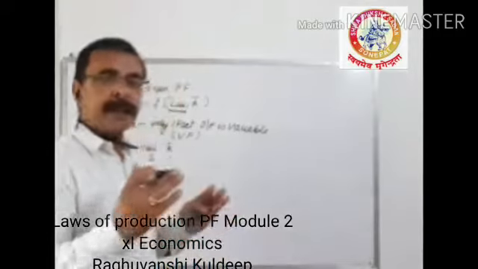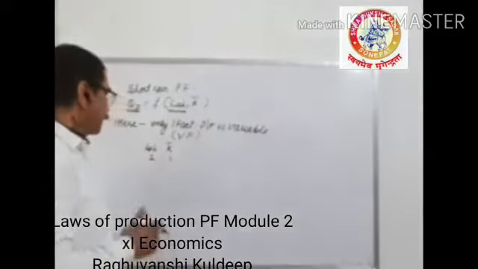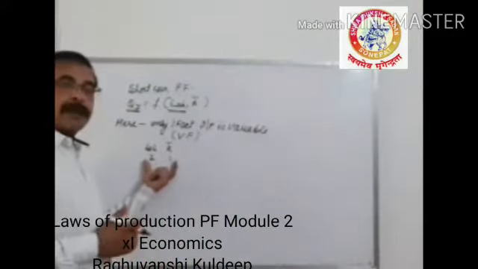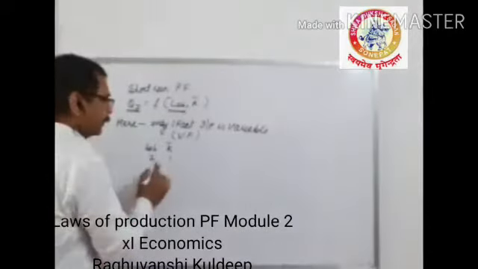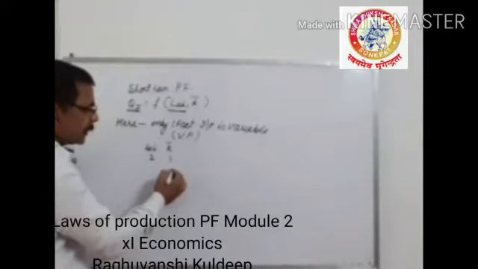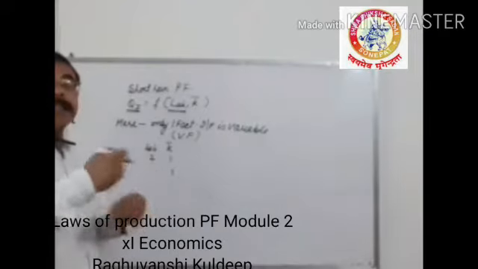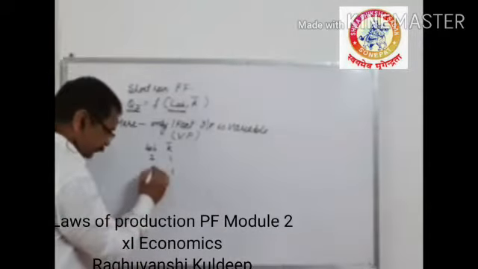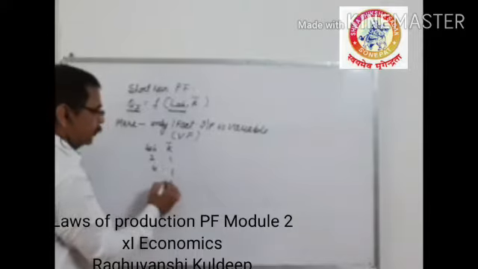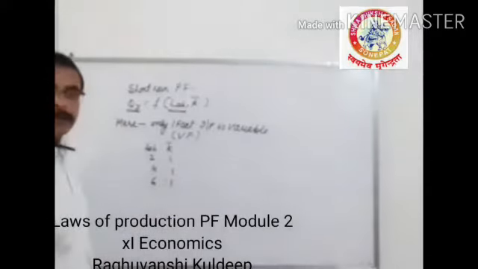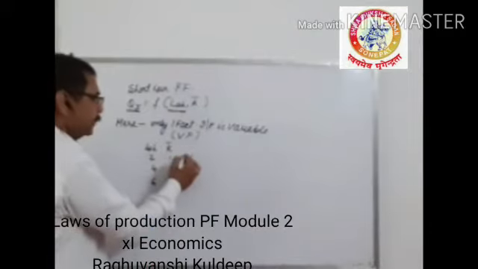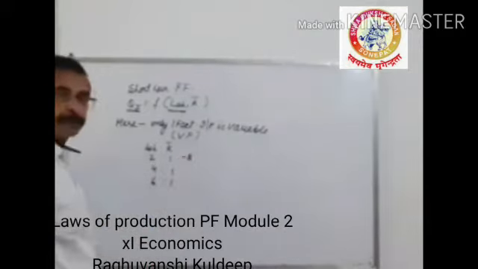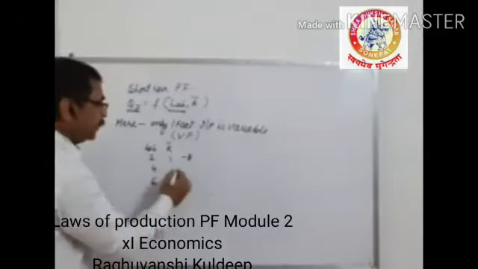So every machine has a certain ratio with the labor. Here there is only one machine at which only two laborers are working. But the firm is not able to change the capital, so the firm will increase the labor hours. 1:2, 1:4, 1:6. What happened? If two laborers are working on one machine for 8 hours, the firm will change the labor for